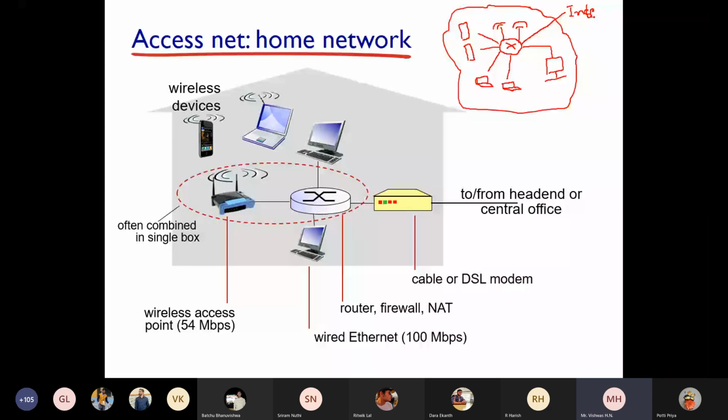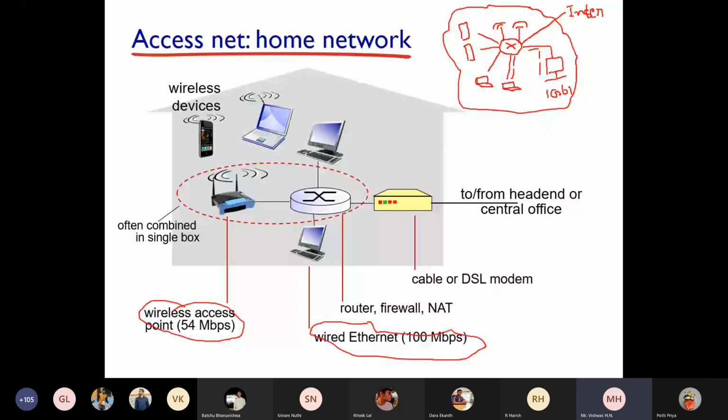Now, from this laptop, connecting to this router will be 54 Mbps according to this example. Let us keep it, it will be more also with new technologies. From this desktop, connectivity to this router will be 100 Mbps, because obviously a wired connection supports more efficient bandwidth. Or you can consider it as 1 Gbps also, with the new technology. Of course, the cable also has to support it.